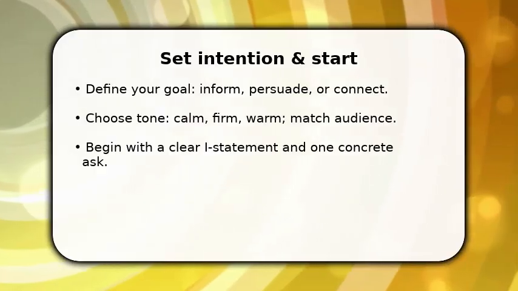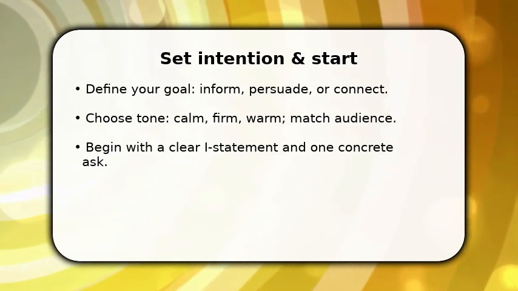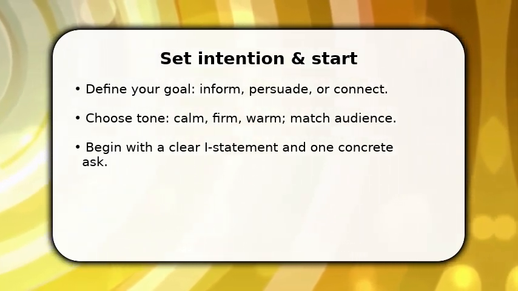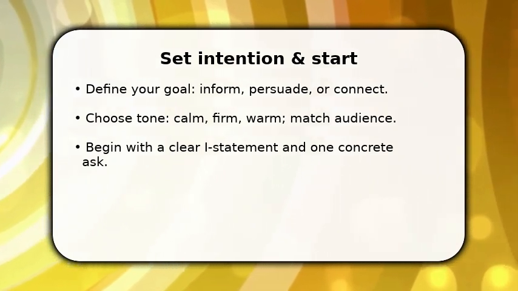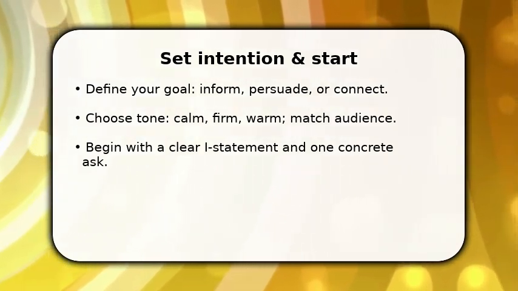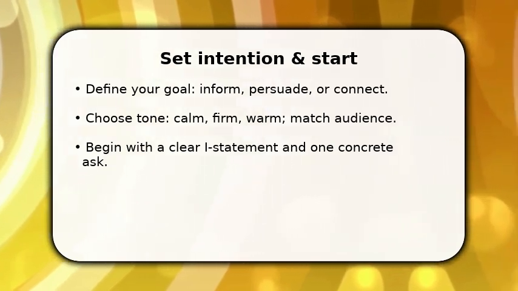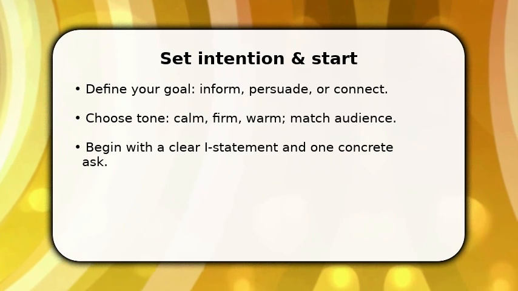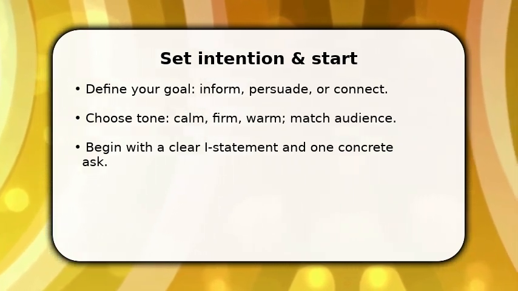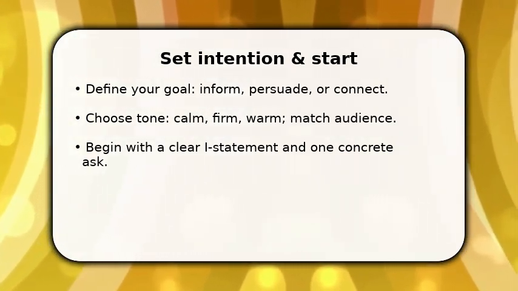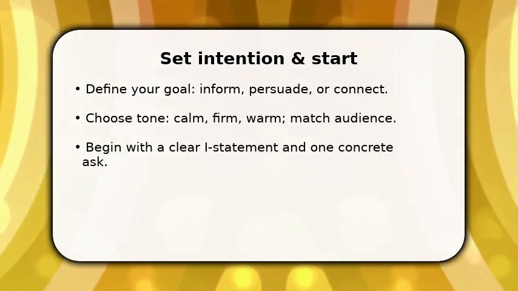You begin by deciding what you want to accomplish and why. This orients every word you'll say. Once chosen, pick a tone that fits the listener and the context, then start with a brief I statement that states your need. Use one concrete ask immediately so the listener knows the purpose. Make sure to pause after that ask to let it land. This first step sets the stage for clearer, shorter exchanges and prevents rambling before you get into details.